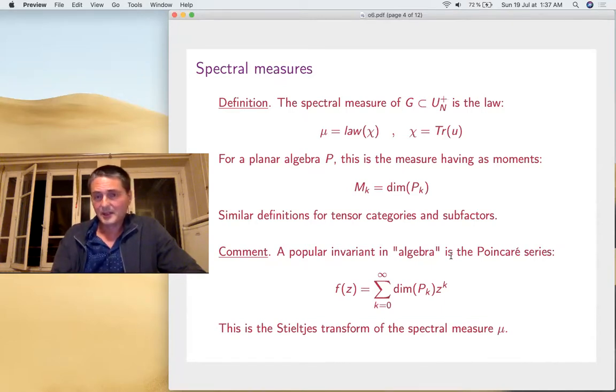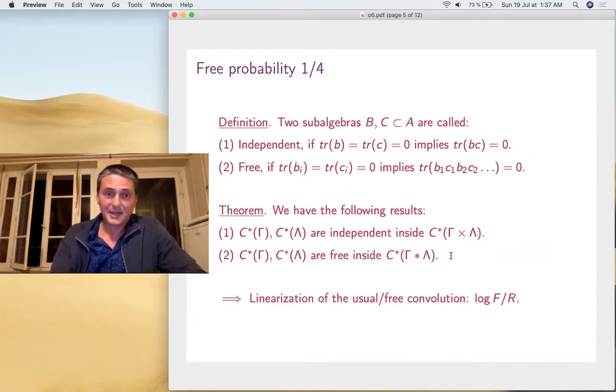And as a comment, well, this invariant is not that well known. Especially algebraists, they're a bit afraid of probability, but they use the Poincare series. And this is just the Stieltjes transform of the spectral measure. So it's basically the same thing, but it's better to do it with measures because you get into probability. And there's a lot of sources of inspiration there. These guys know what they're doing, the probabilists. So let's see precisely what they're doing.